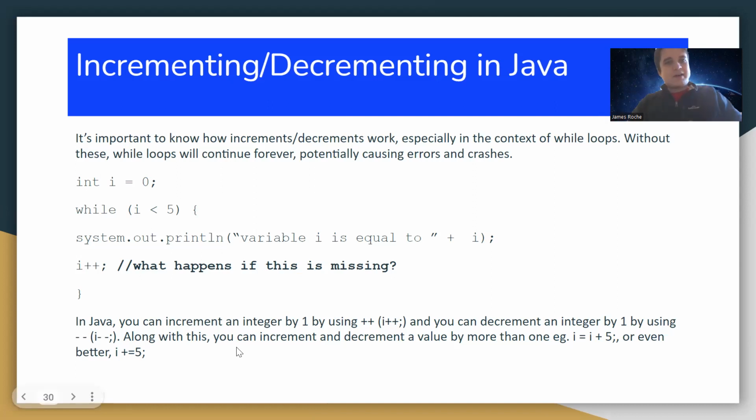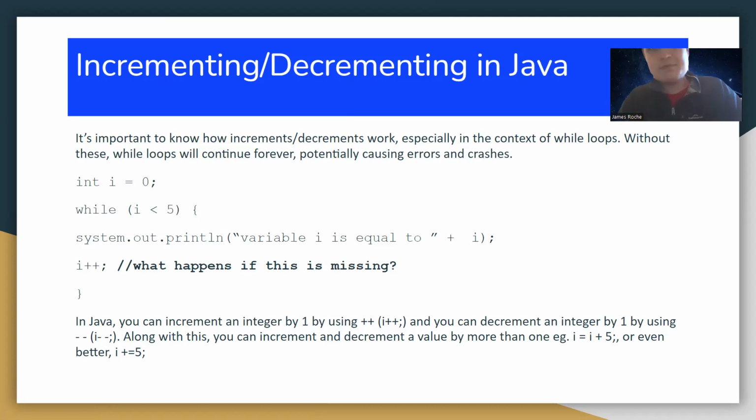Now, in Java, what is I++? This is basically incrementing by 1. So let's say, for example, we start with 0 and we go through the first part of the loop. The I++ means we'll increment I, it's like I equals I plus 1. So I will change from 0 to 1. And that process will keep continuing, 1 to 2, 2 to 3, 3 to 4, 4 to 5.